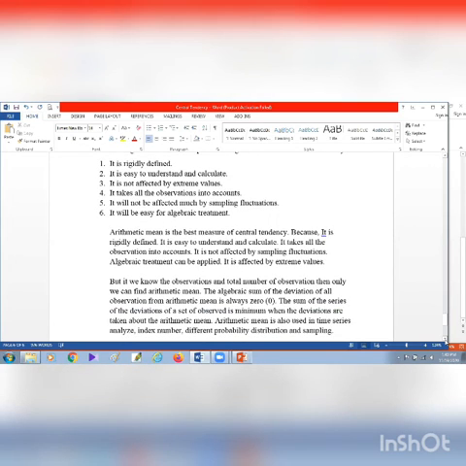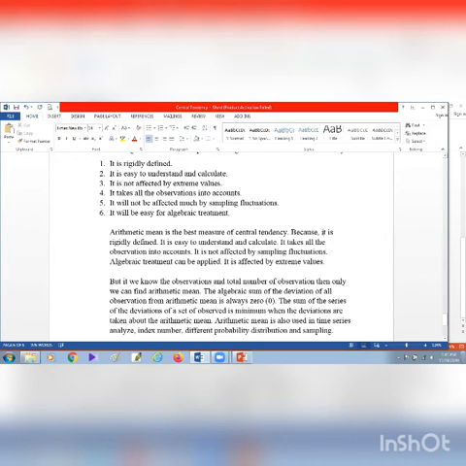And after comparing all the measures, we see that in arithmetic mean we get nearly all the important criteria. So here arithmetic mean is the best measure of central tendency because it is rigidly defined, it is easy to understand and calculate, it takes all observations into account, it is not much affected by sampling fluctuations, and algebraic treatment can be applied.